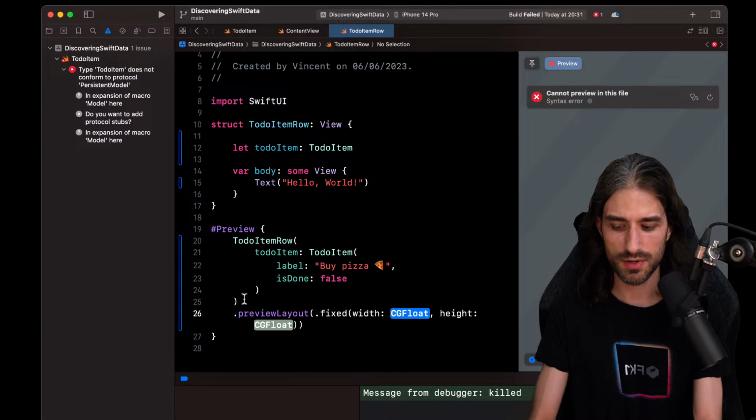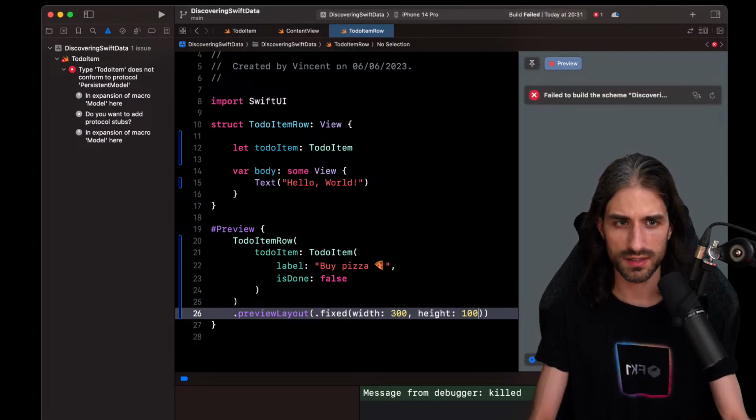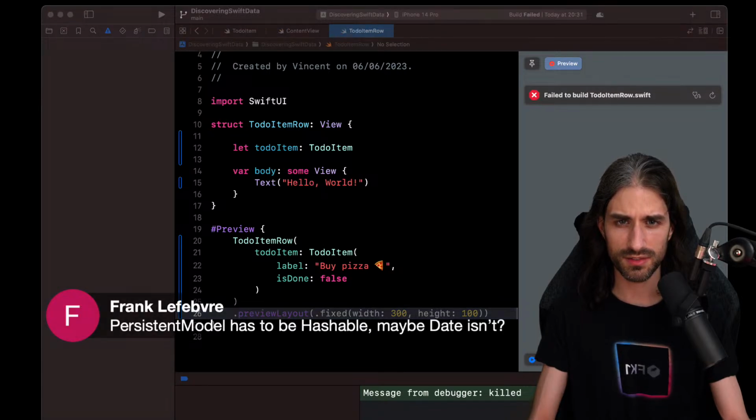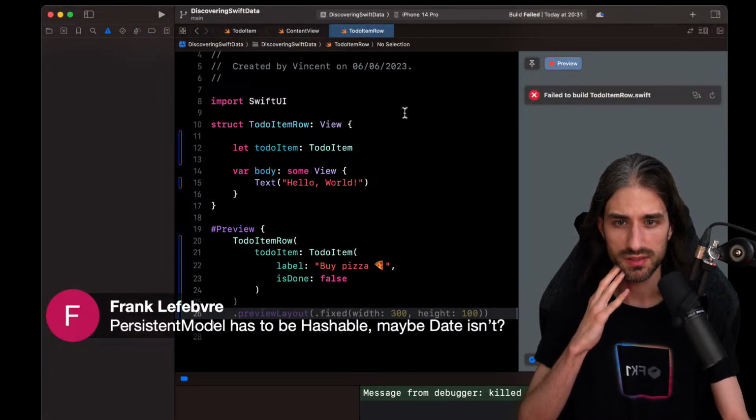Okay, let's resume the preview and let's try and get a preview layout, which will be a fixed size with maybe a width of 300 and a height of 100, something like that. Let's see how that would look. Maybe something about being hashable, yeah. But that's weird, because date was already there at the beginning, and it was working. So that's why it's so weird.